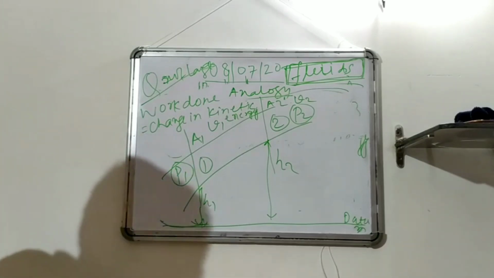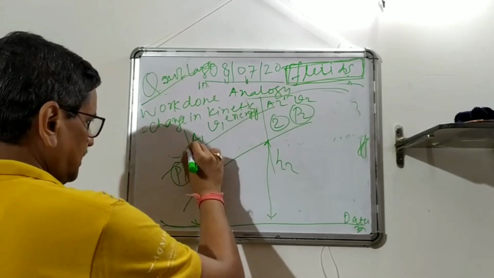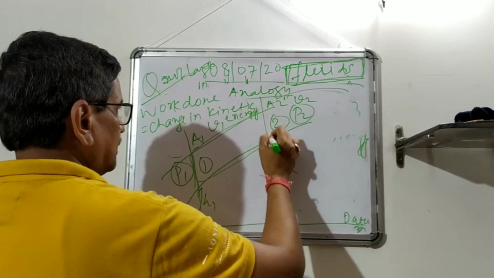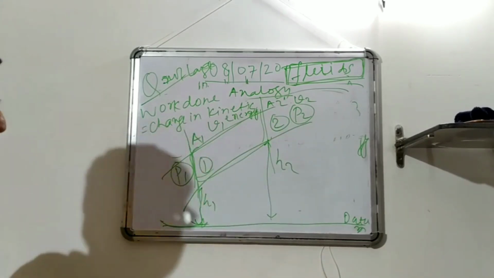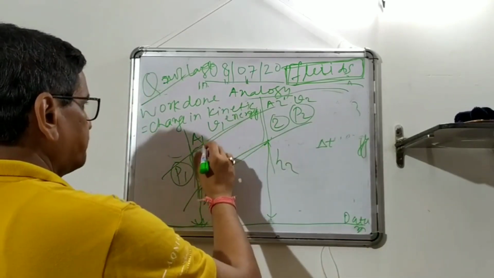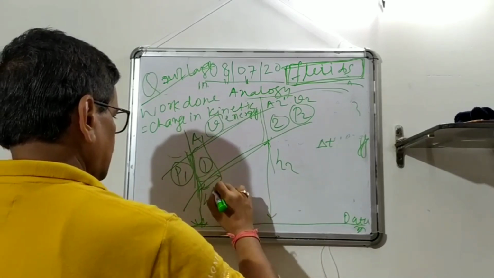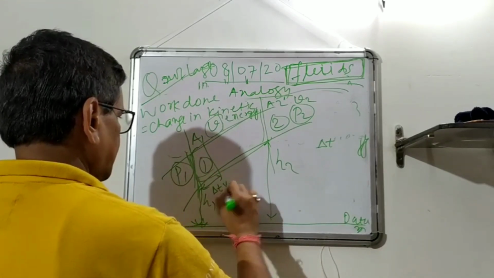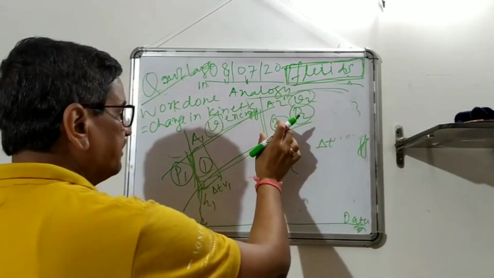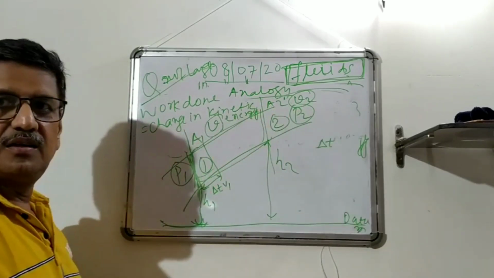So what will be the work done now? The question is, what is the work done? Fluid is moving. So say this is cross section 1. This is cross section 2. So this is the fluid. Now we are considering fluid bounded between these. So what we'll see in a time delta t, this speed is v1. So the fluid at this section will advance by v1 into delta t, and here it has a different velocity v2. So the fluid cylinder which you have assumed may be lengthened or shortened.